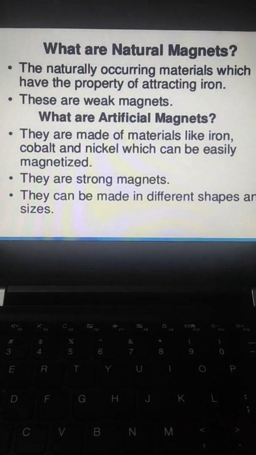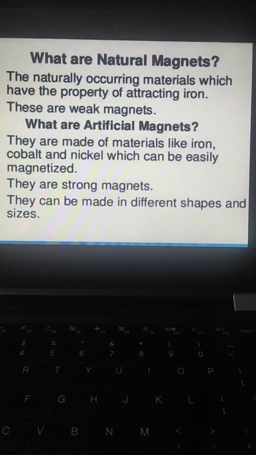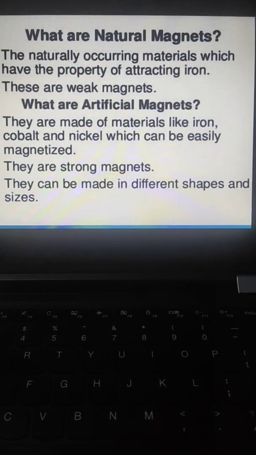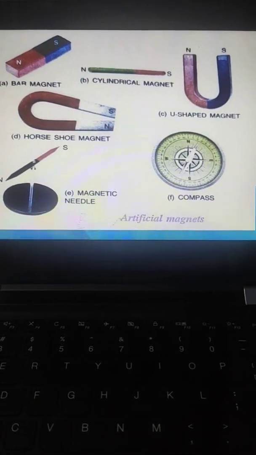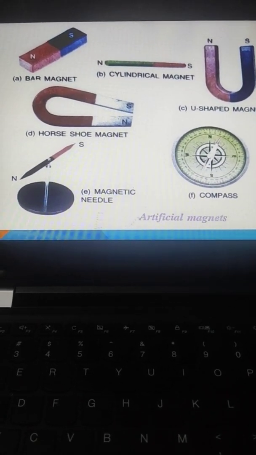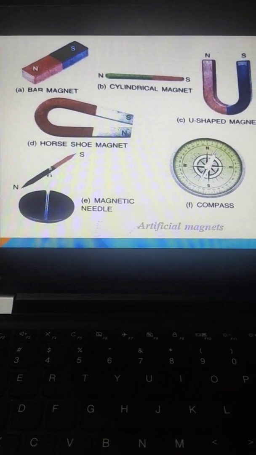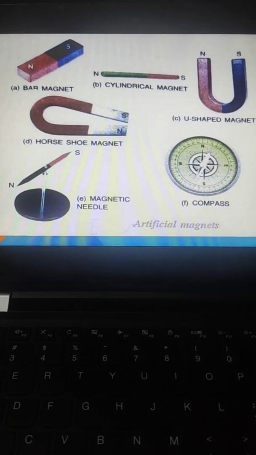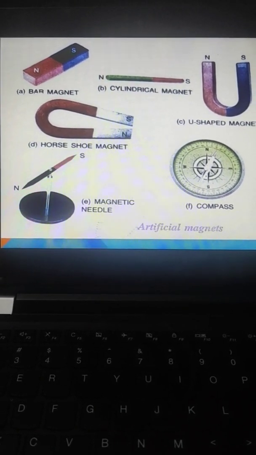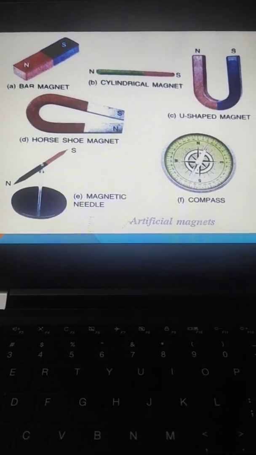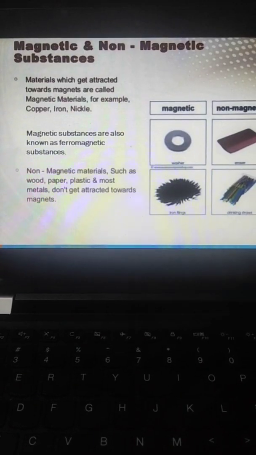They are strong magnets and they are made in different shapes and sizes, that is, they have regular shapes. So these are the examples of artificial magnets: bar magnet, cylindrical magnet, U-shaped magnet, horseshoe magnet, magnetic needle, and the compass.